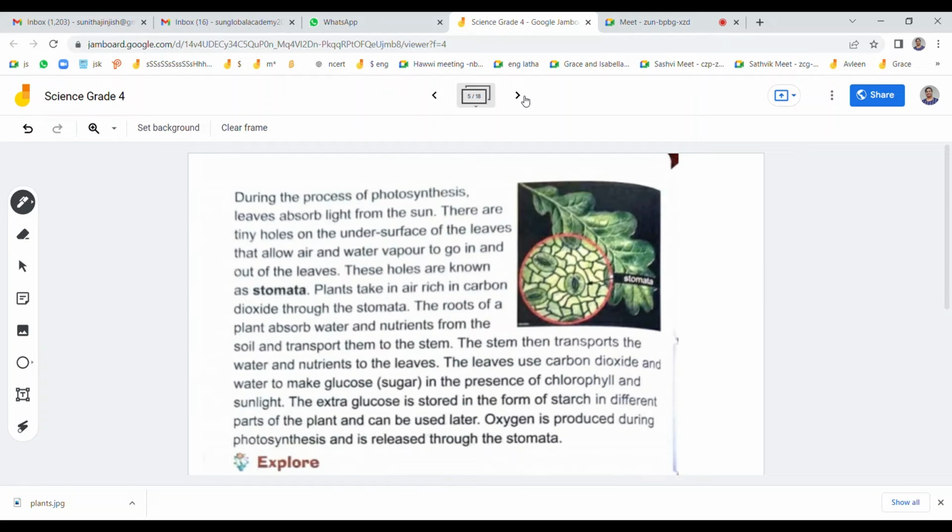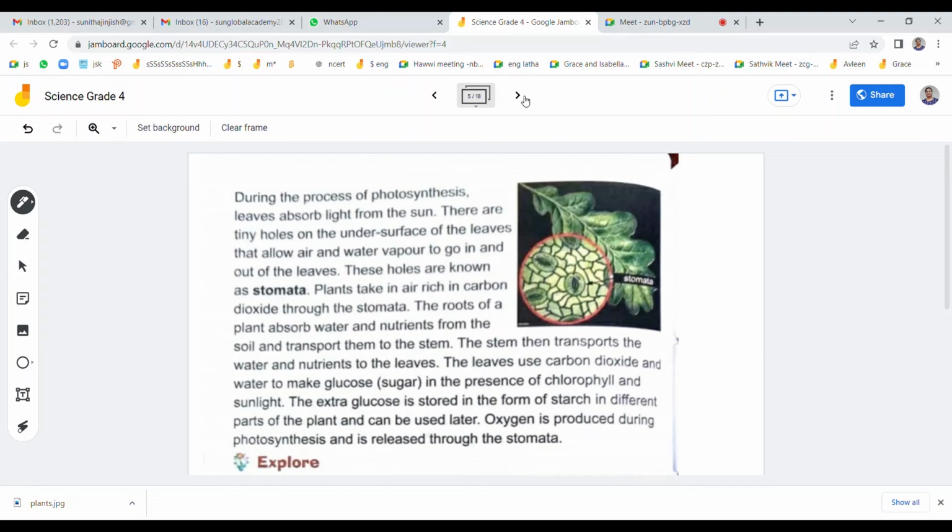Do you know, if we don't water our plants for two days, it will not die? Have you seen that? If we forget to pour water to the plant for one day, it will not die. That is because it stores the extra starch substance. The starch will be stored in the leaves, and used later.